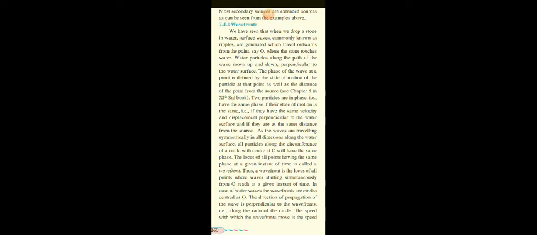Two particles are in phase and have the same phase if their state of motion is the same, that is, if they have the same velocity and displacement perpendicular to the surface of the water, and if they are at the same distance from the source. So, for waves traveling symmetrically in all directions along the water surface, all particles along the circumference of the circle with center at O will have the same phase.